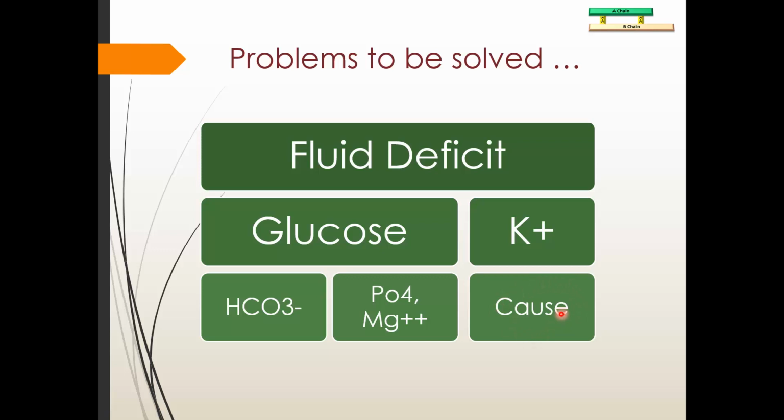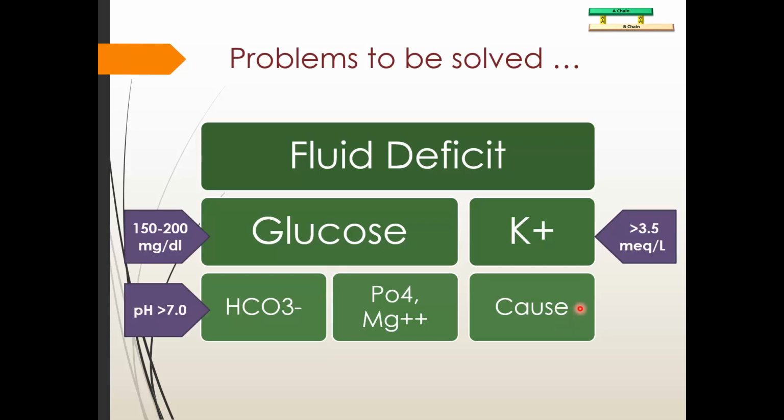That means if the patient is suffering from any other infection that might have caused this, you have to fix that. If the patient is suffering from myocardial infarction, you have to treat that. And if the patient is suffering due to simply poor compliance, that he has taken his food but he did not have insulin, then you have to counsel the patient so that this should not be repeated in the future.